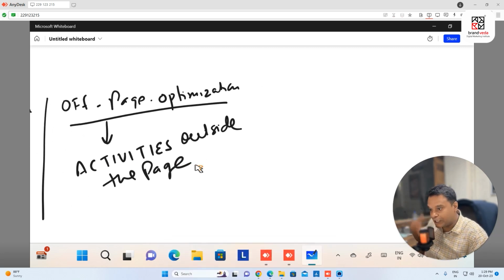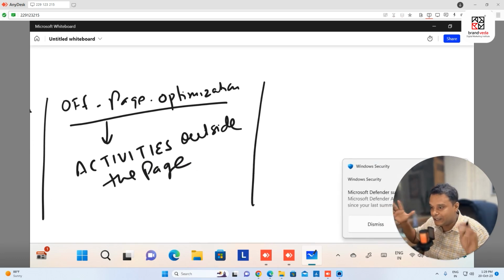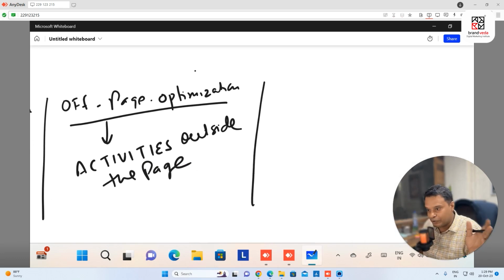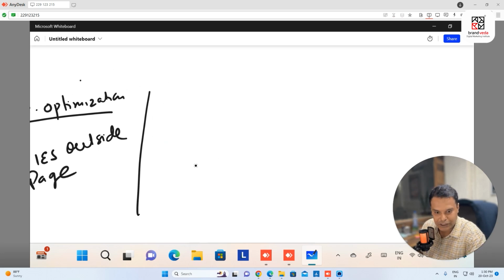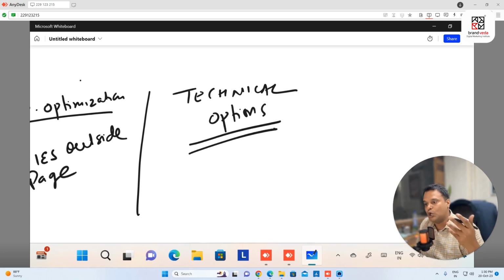Important. What is technical optimization? Here we're going to talk about the technical aspect of the website, which is very important. Let's say, for example, you came to some site and that site is taking too long to load in the web browser. Probably you will not stay a long time on that website. It means the user is going to have a very poor experience. The user will get to know and Google crawlers will also get to know. So it's all about technical optimization, where we are optimizing the website technically. You have to make sure that the website must be technically strong.